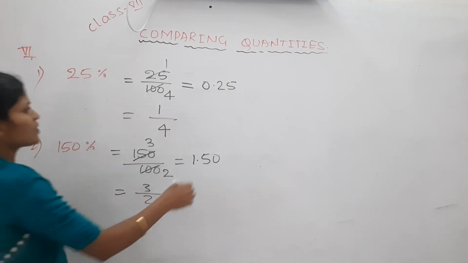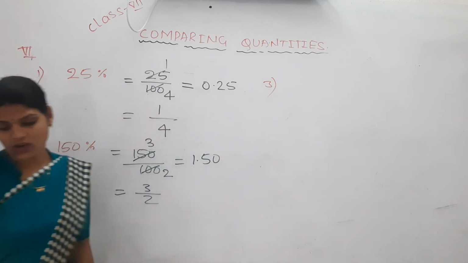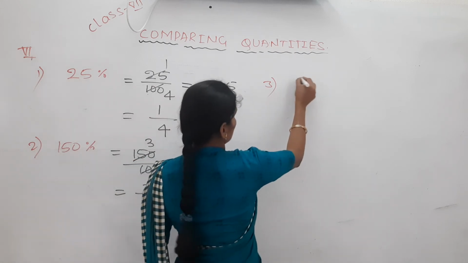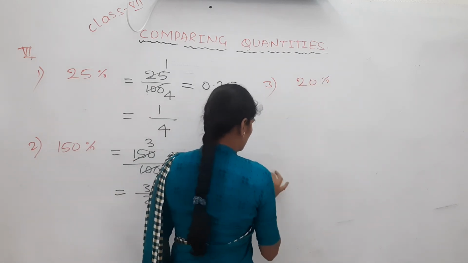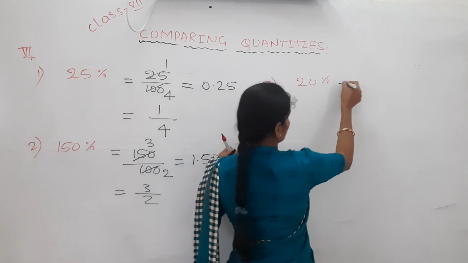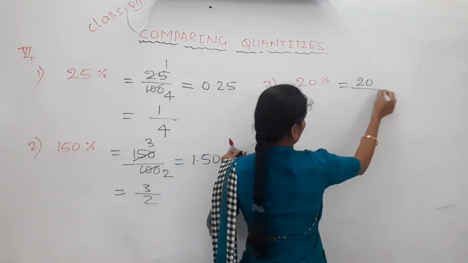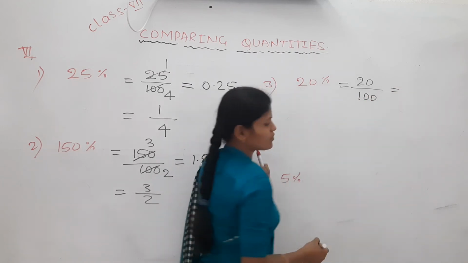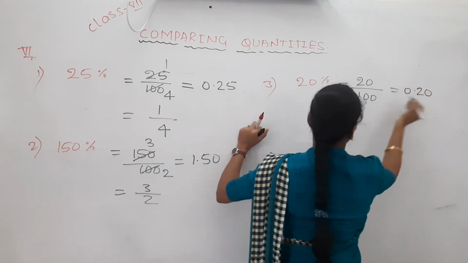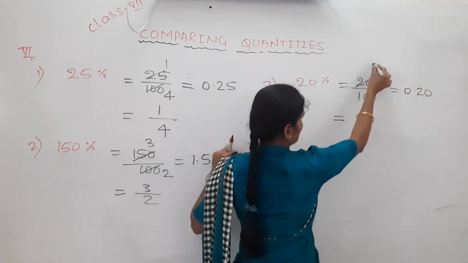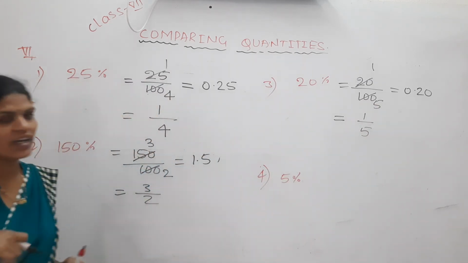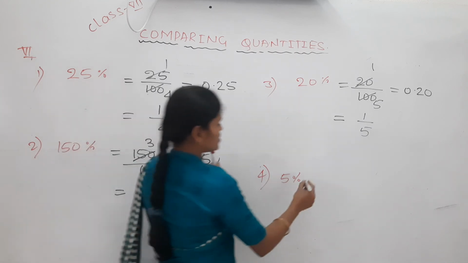Okay. Next one. Third one what? Yes, third number is 20%. Next one 5%. 20% and fourth one 5%. Okay. Yes, 20% is nothing but what? 20 divided by 100. Keep in its decimal form: 0.20. So keep its standard form. 1 by 5 is the standard form. Next, 5% is nothing but what?